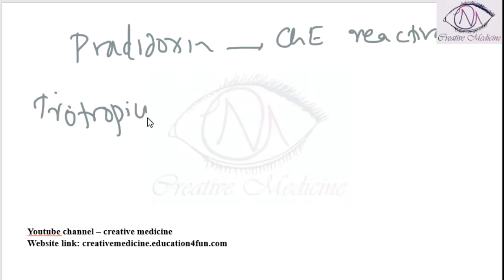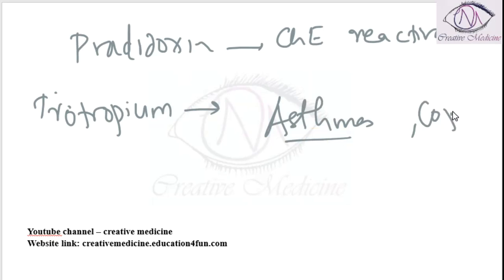Tiotropium. Tiotropium is used in the treatment of which of the following? Tiotropium is used in the treatment of asthma and COPD.